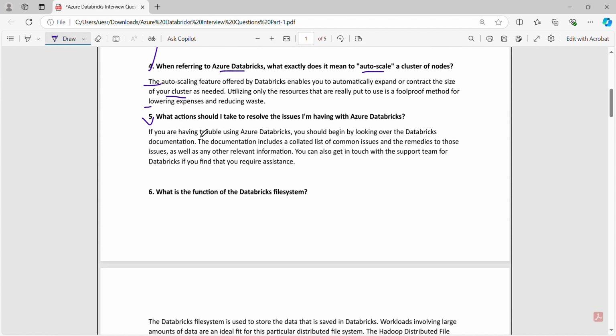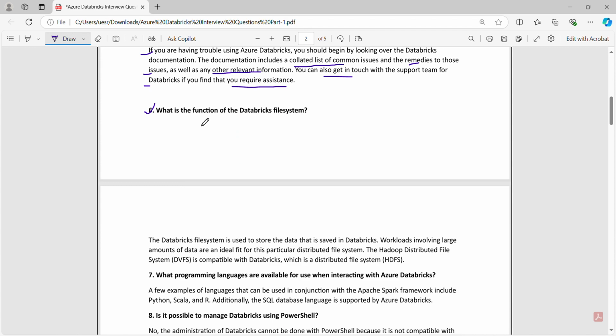Fifth point, what actions should I take to resolve an issue I am having with Azure Databricks? If you are having trouble using Azure Databricks, you should begin by looking over the Databricks documentation. The documentation includes a collated list of common issues and the remedies to those issues, as well as any other relevant information. You can also get in touch with the support team for Databricks if you find that you require assistance.